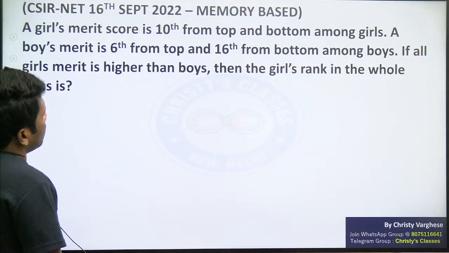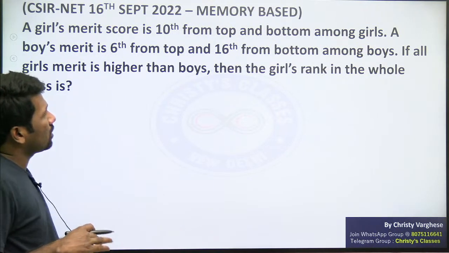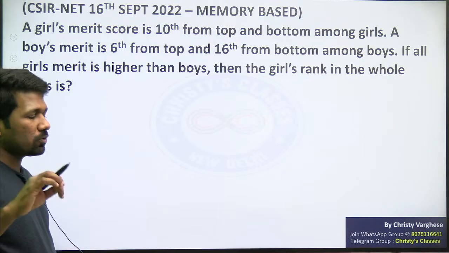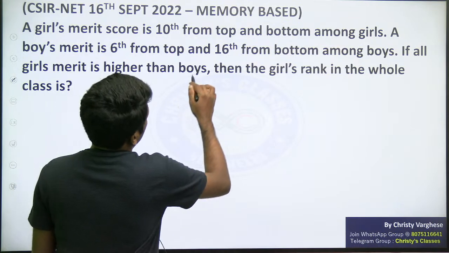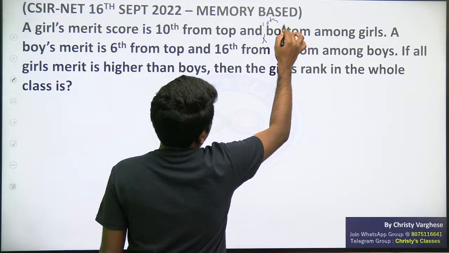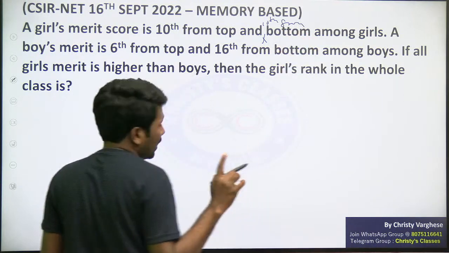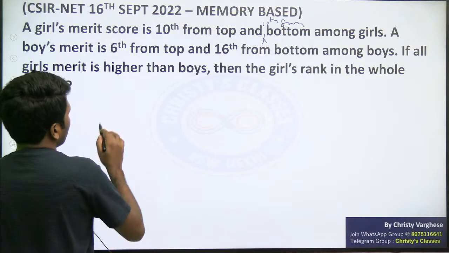A girl's merit score is 10th from top. That means her mark is in the 10th position among all the girls: 10th position from top and 10th position from the bottom. That is the meaning. Again, any correction in the question, please comment in the live chat or in the comment section.